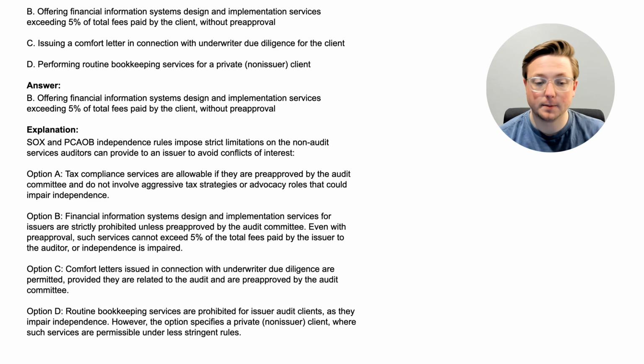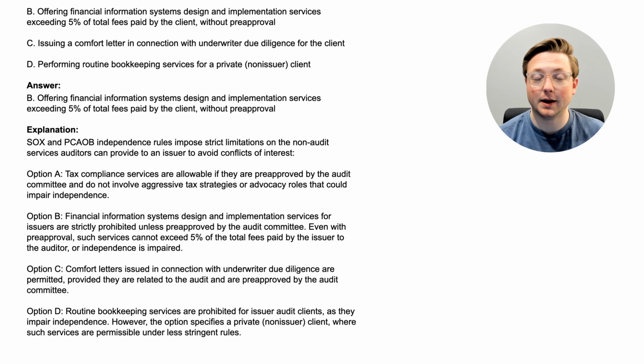Even with pre-approval, such services cannot exceed 5% of the total fees paid by the issuer to the auditor, or independence is impaired. And then there's option C, comfort letters issued in connection with underwriter due diligence are permitted, provided they are related to the audit and are pre-approved by the audit committee. And then option D, routine bookkeeping services are prohibited for issuer audit clients as they impair independence. However, the option specifies a private non-issuer client, where such services are permissible under less stringent rules.